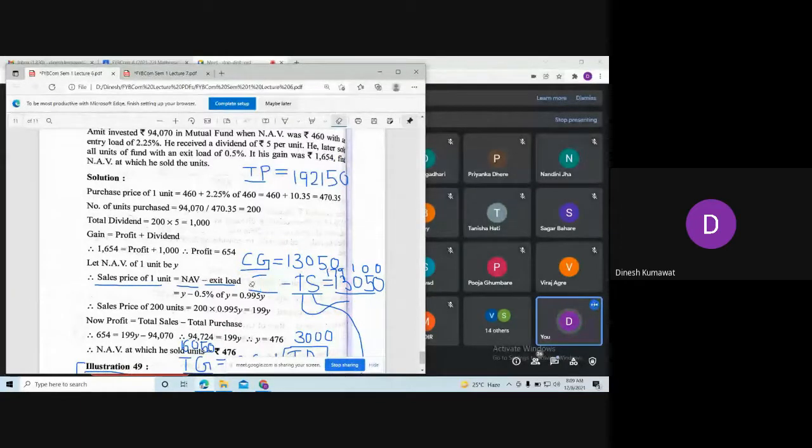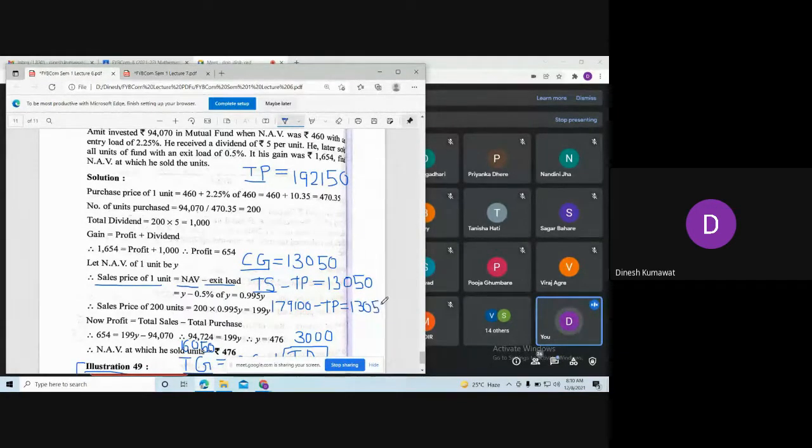So here we have written this formula slightly wrong. Here this is my capital gain, which is nothing but 13,050, and the formula of capital gain is nothing but total sales minus total purchase. This gives me 13,050. We just calculated the total sales, which is 1,79,100, minus TP, which is total purchase, and this equals 13,050.